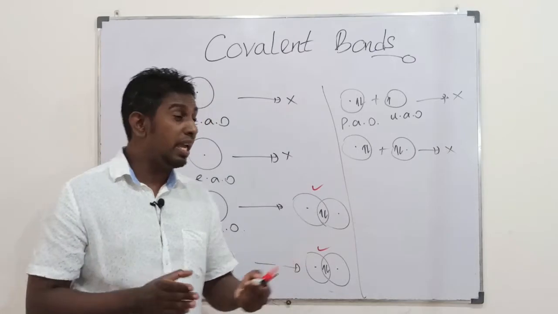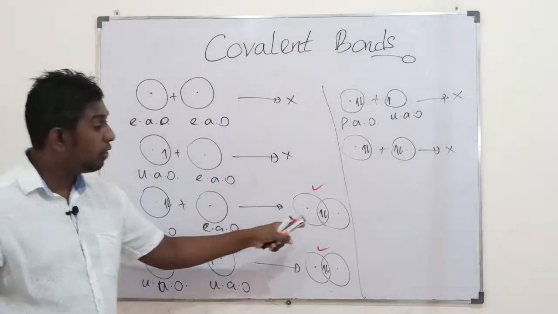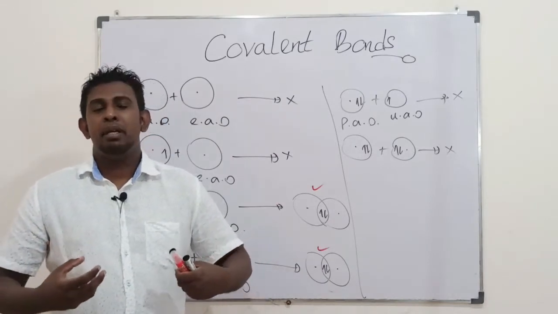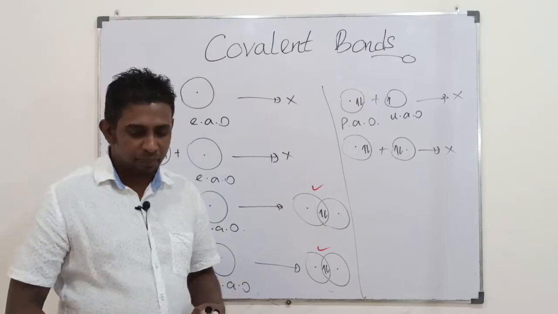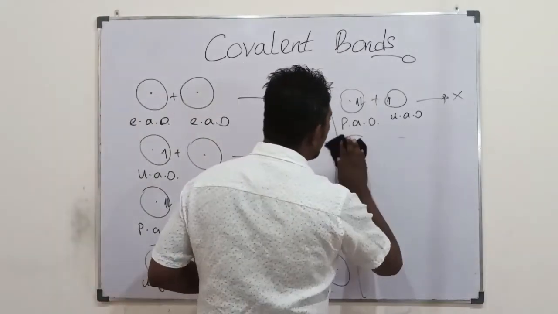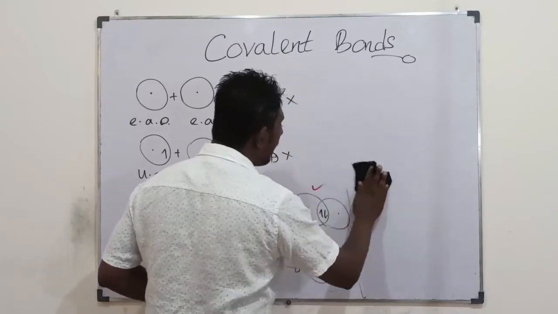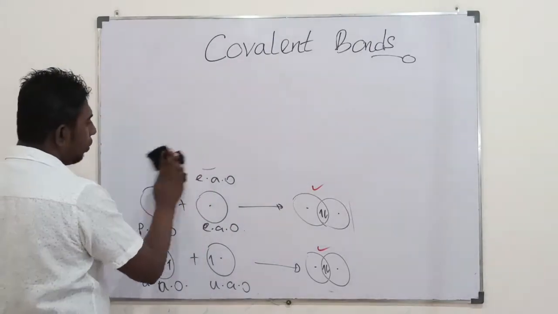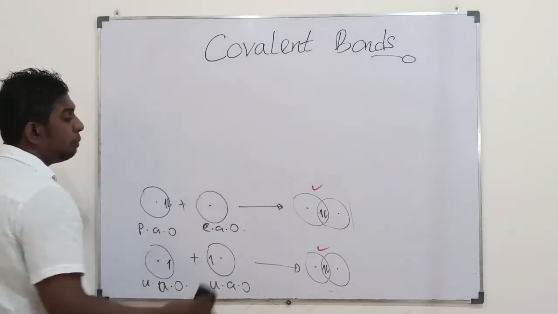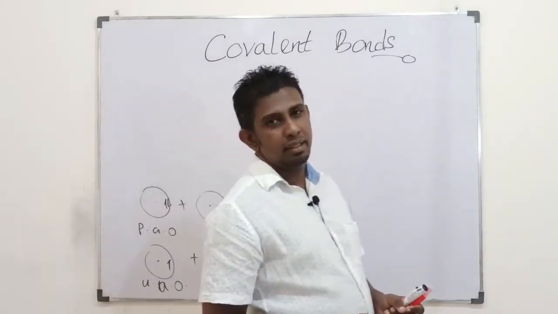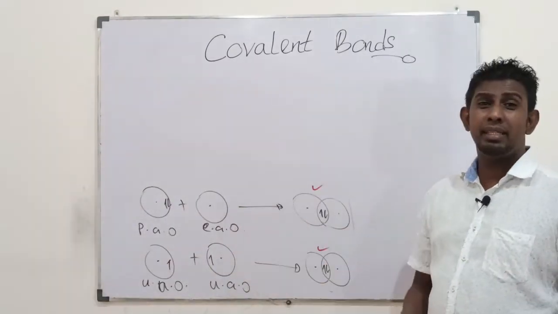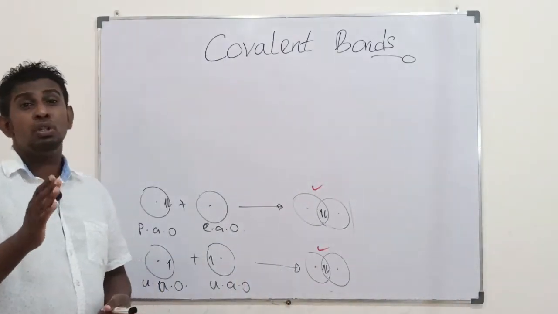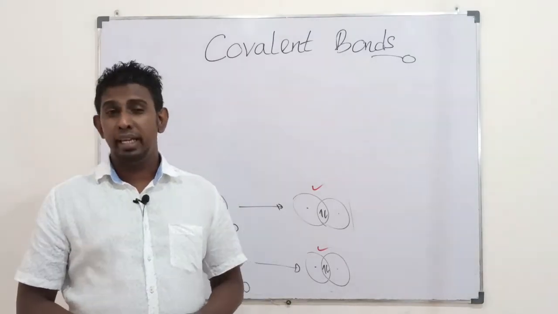Then students, in this way, when you have a molecular orbital with 2 electrons, only these orbital overlaps are permitted, possible. So we could ignore all these combinations, meaning paired with paired, unpaired with empty, and empty with empty. All would not be possible overlapping, not effective overlapping. But a paired with empty, as well as unpaired with unpaired, are the possible overlappings. Those would result in covalent bonding.